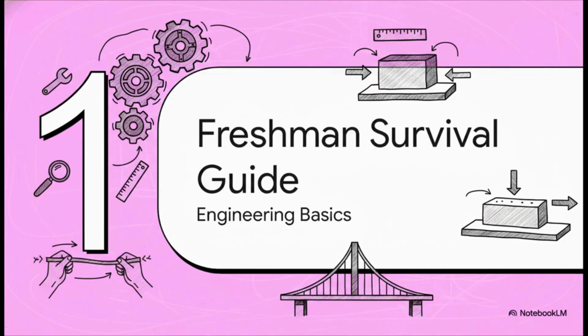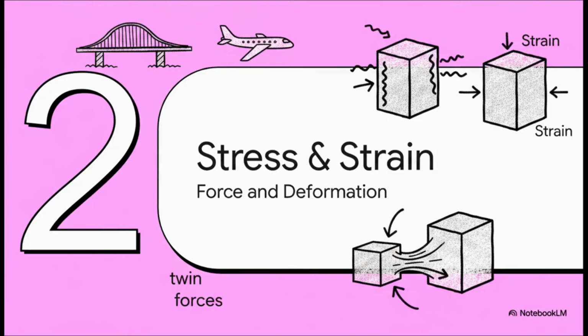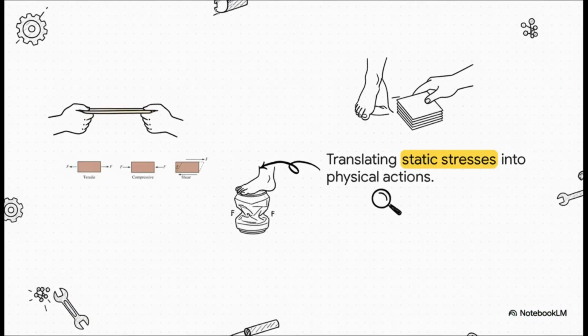Section 1. The Freshman Survival Guide. Section 2. Stress, strain, and deformation. Okay, let's dive right into this by looking at the absolute foundational forces that change how a material behaves. Basically, stress is the force acting per unit area, and strain is simply how much the material's dimensions actually change in response. Instead of getting totally lost in the pure math right out of the gate, let's visualize this.